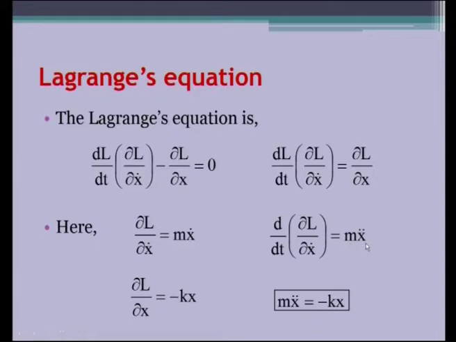So, m a, where the a is represented as x double dot. And for the term on the right hand side we once again differentiate the Lagrangian with respect to x, and we get minus kx. According to this Lagrange equation, when we substitute for the terms on the left hand side and the right hand side, we get this equation, which is nothing but the equation we expect from the Newtonian methodology. Force is equal to minus kx.